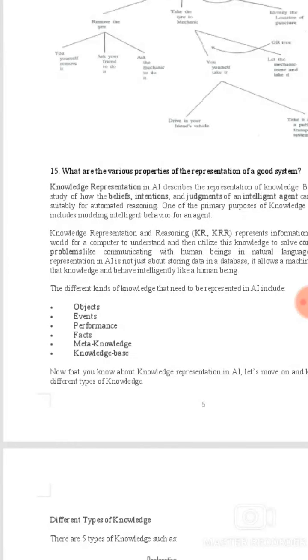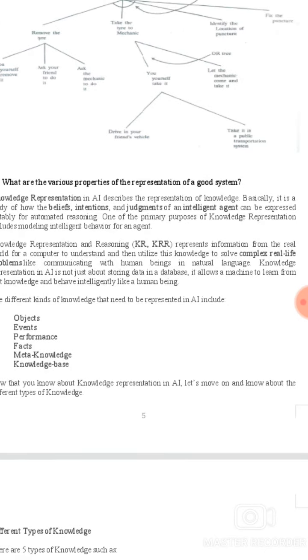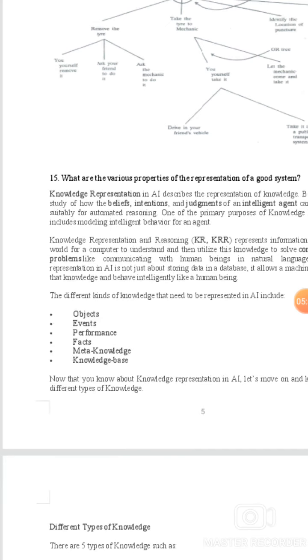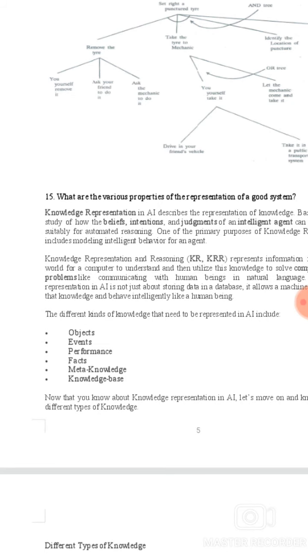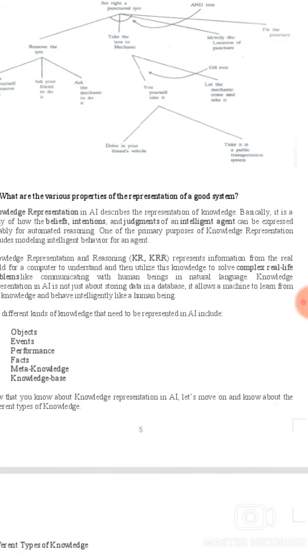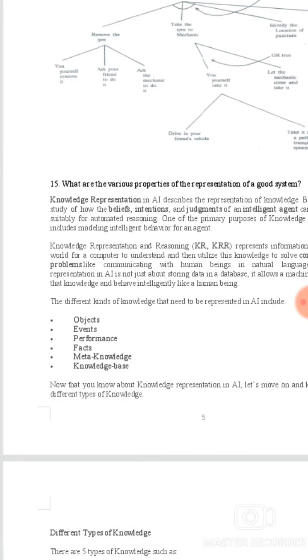What are the various properties of the representation of a good system? Knowledge representation in AI. Describe the representation of knowledge. Basically, it is a study of how the beliefs, intentions and judgments of an intelligent agent can be expressed suitably for automated reasoning. One of the primary purposes of knowledge representation includes modeling intelligent behavior for an agent.